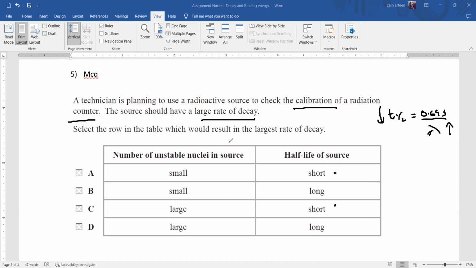Then what about the number of unstable nuclei in the source? It should be large. Otherwise, if a technician uses a very small number of radioactive nuclei with a short half-life, it will decay quickly. So the technician is not able to calibrate properly, as the radiation will change drastically. That's why the number of unstable nuclei in the source should be large as well. So C will be the right answer.